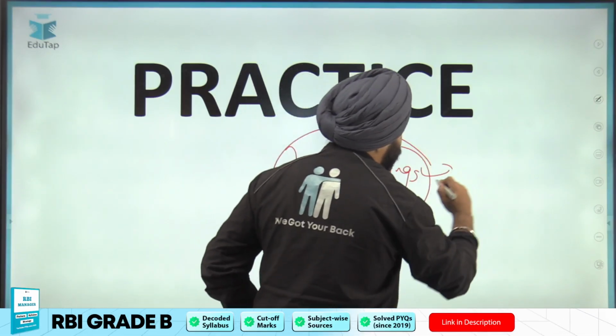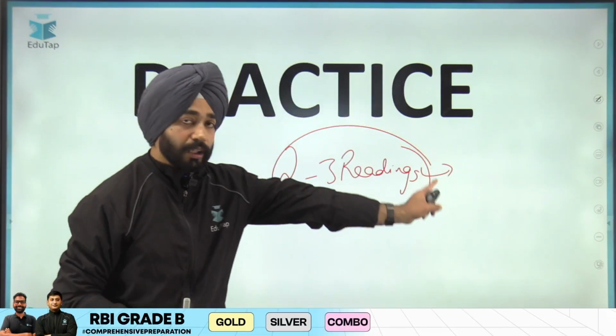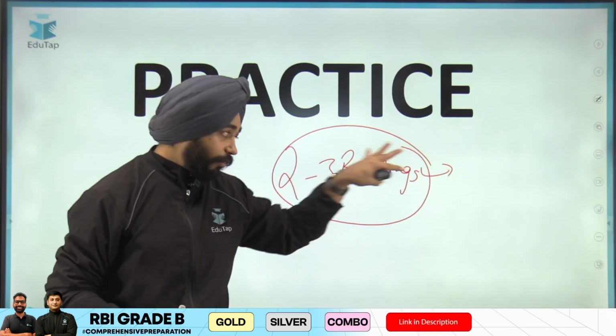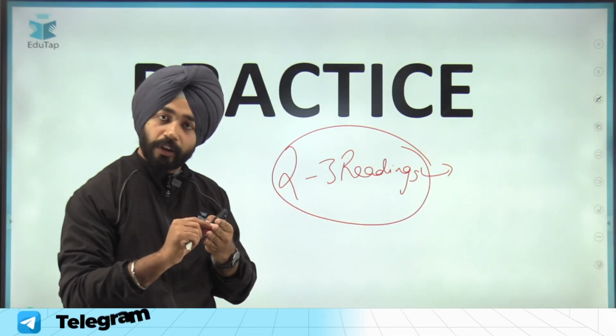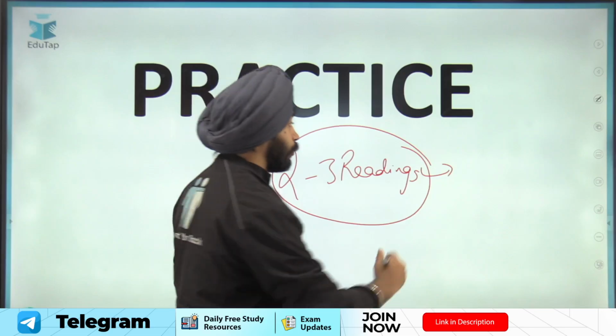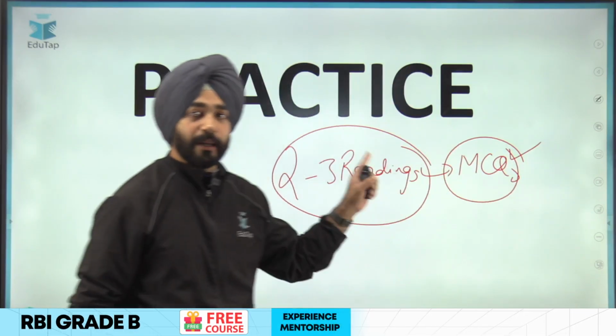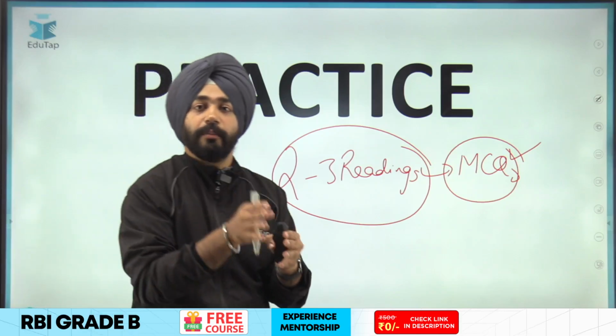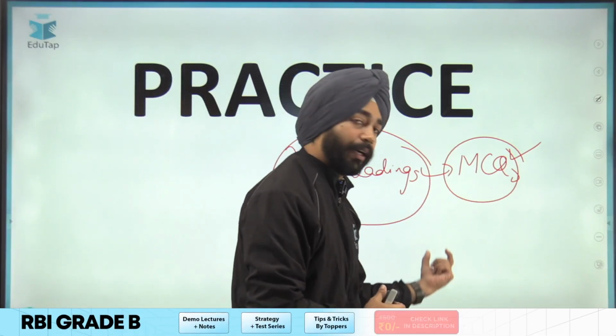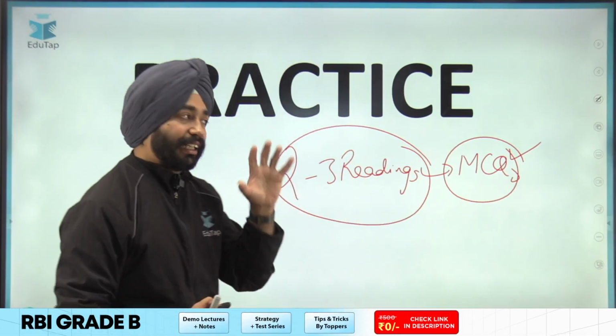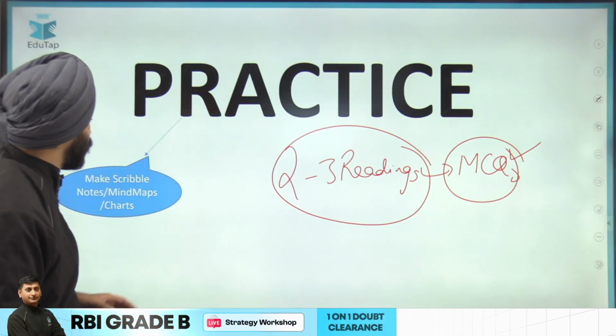After those 2 to 3 readings, the next part should be that you practice the MCQs. When you have read it 2 to 3 times, highlight the important points, then solve the MCQs. Practice as many MCQs as you can, and when you get some additional information, write down those additional points. That should be the thing with regards to practice here.